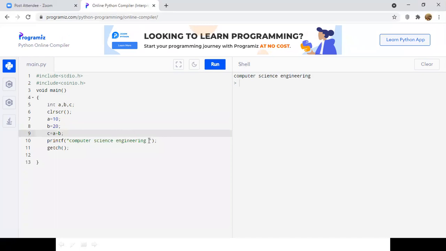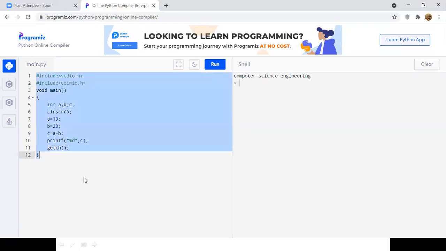And finally, if I want to print the result c over the output screen, I need to make use of a format specifier. We are dealing with integers, that's why I have used %d, c. So this is what we need to write in a C editor in order to add 2 integers. If you observe, it has taken almost 12 lines of code in order to add 2 numbers and print the result on the output screen.